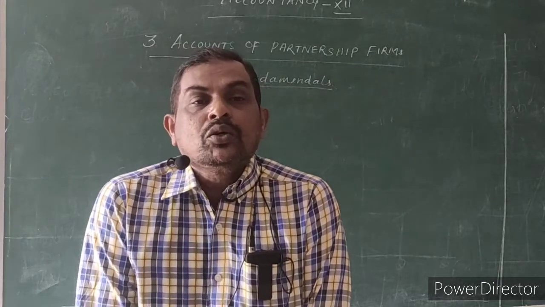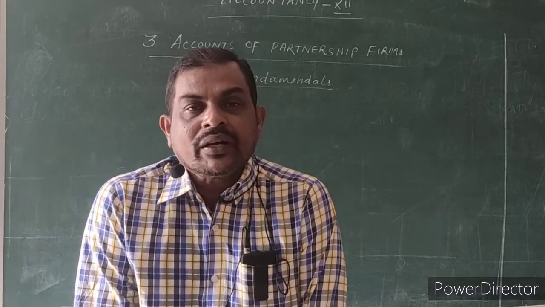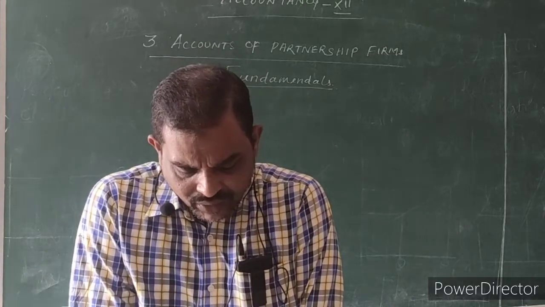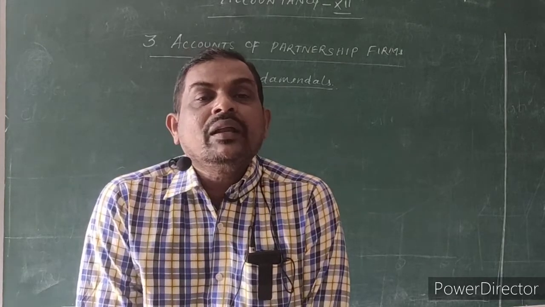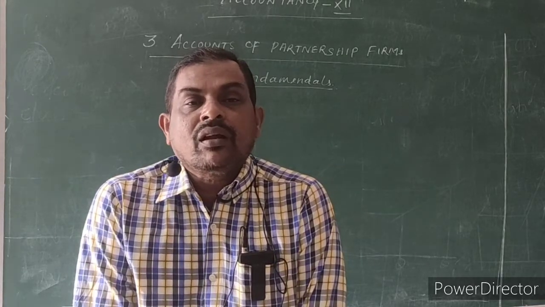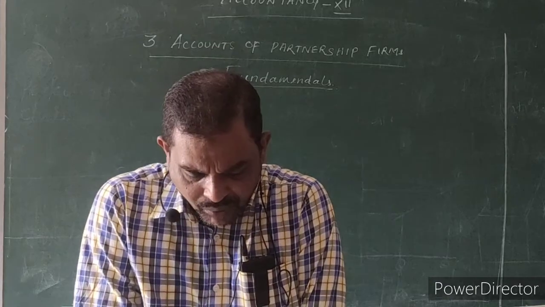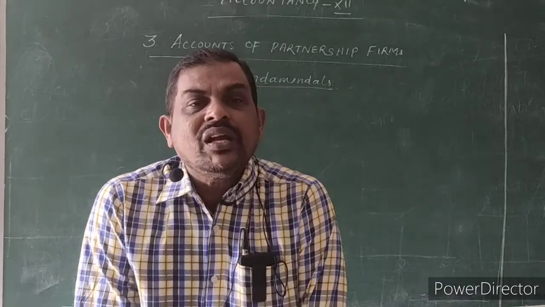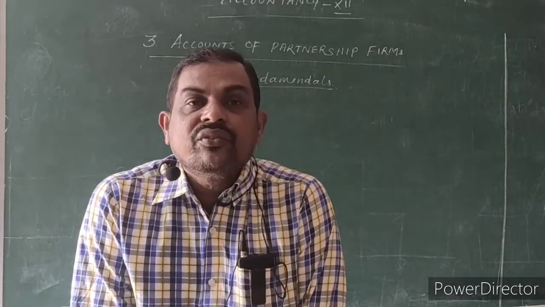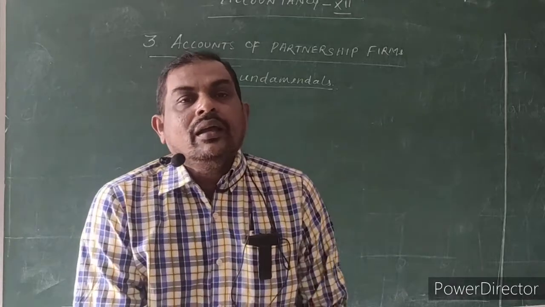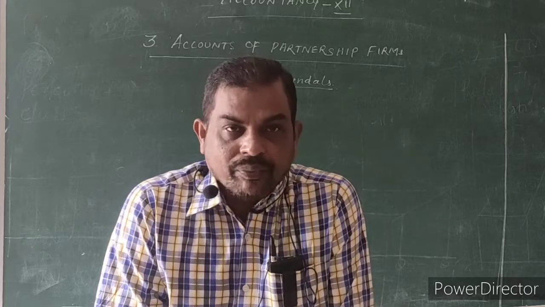chapter. To start the partnership business, we need minimum 2 persons to undertake a legal business, based on the agreement. Without agreement, the partnership firm will not start. The persons who have agreed to carry on the partnership firm business are individually called partners and collectively called firm. In a partnership firm, an individual person is called partner.